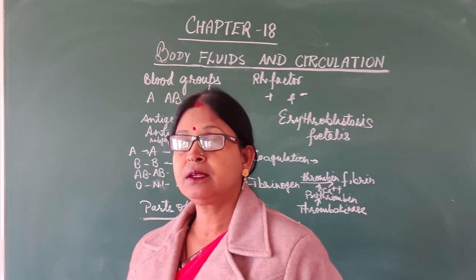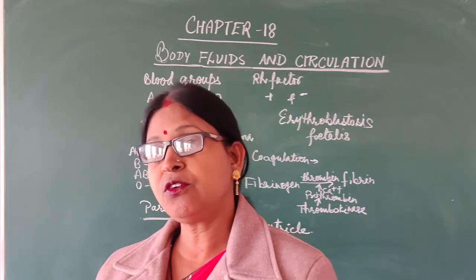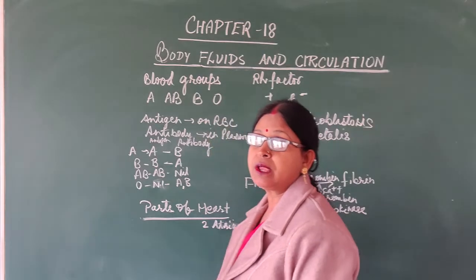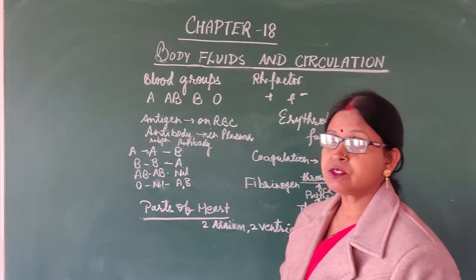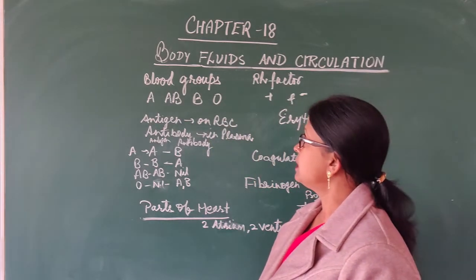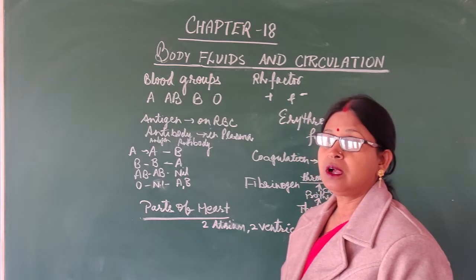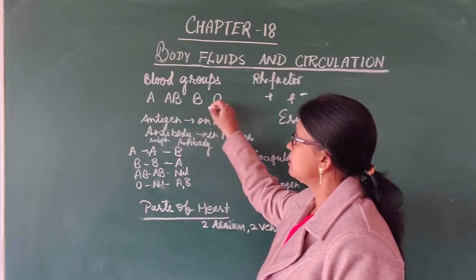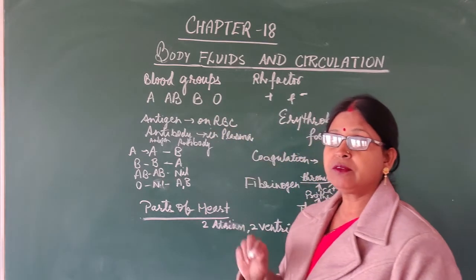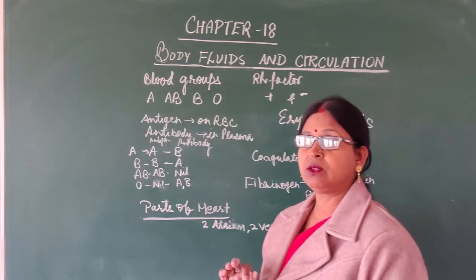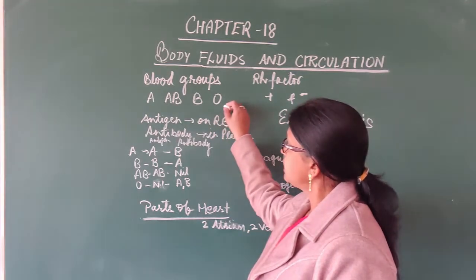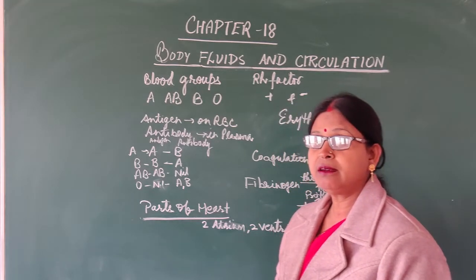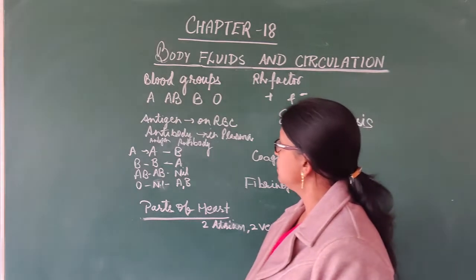After discussing the composition of blood, now we will discuss the blood groups, the different types of blood groups. Earlier it was not known that there are different types of blood groups. Before 1928, no one knew that there are different types of blood groups. They knew only that blood is all alike in all humans. Now, after the discovery of the blood groups by Landsteiner in 1928, it came to be known.